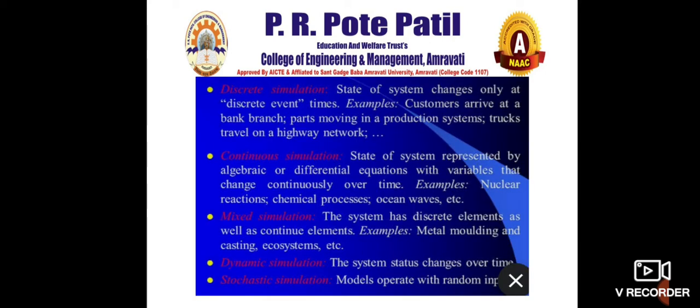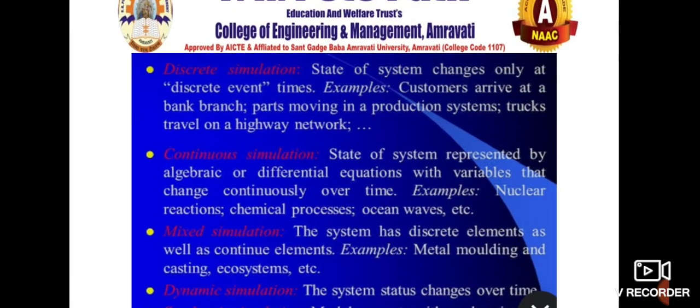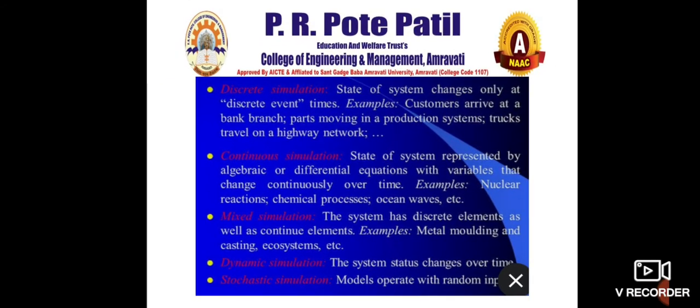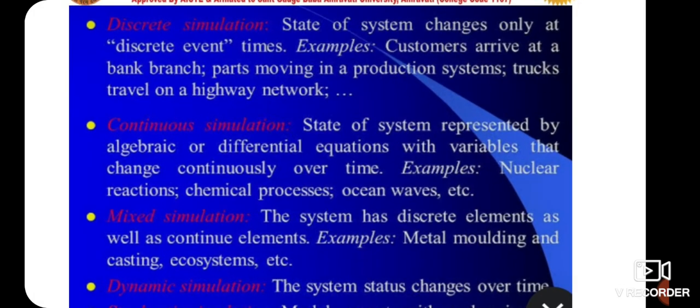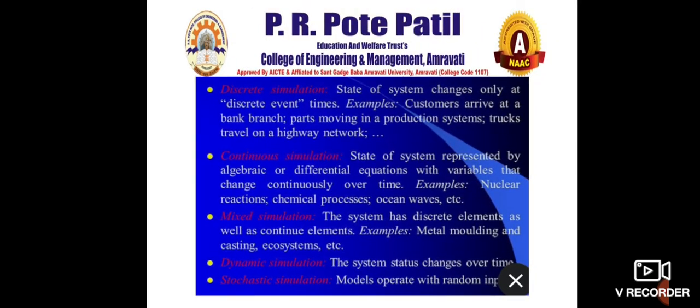Then simulation is done to study a particular system. A system can be anything which has certain parameters. Based on the type of system, simulation is classified as discrete, continuous and mixed simulation. A discrete system changes at event times, that is at a certain point of time, but continuous simulation is the simulation of a system which changes continuously. Examples are ocean waves for a continuous system, and a truck traveling on a highway, which happens very often, but it is not continuous. So that is discrete and continuous simulation.